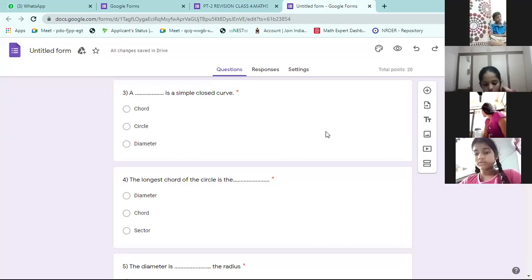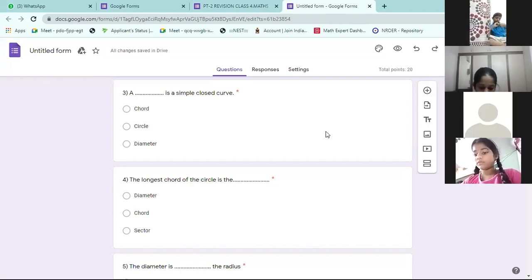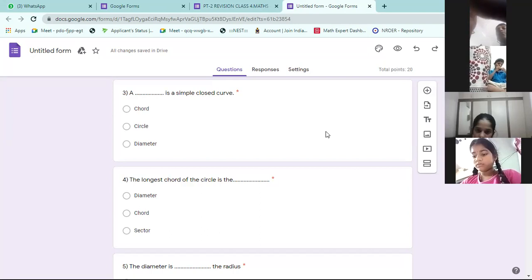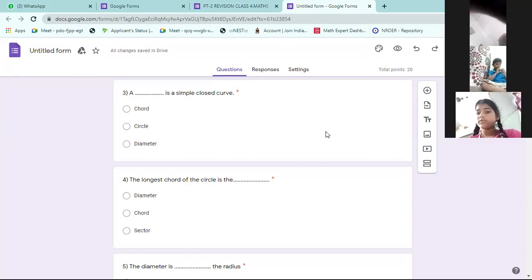Second one answer, sir. Look at the board. Sir, what is the second question? There on the board. Circle can have how many centers? Answer is only one center.